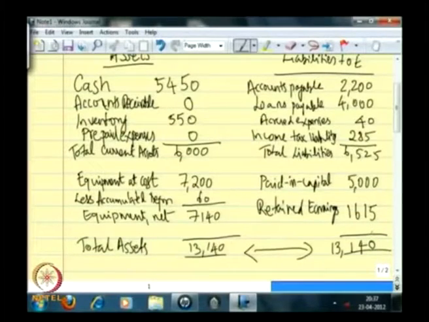Will your balance sheet balance? Yes. Why? Because the net income minus dividends that was disbursed, that amount would be reduced in your cash, because no longer will your cash be 5,450. It will have reduced by an amount that was disbursed as dividends. So your cash will also be adjusted so that your balance sheet now balances, and whatever is the income that is available after dividend disbursement is the one that gets into the balance sheet as retained earnings.